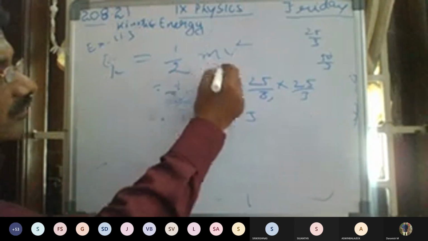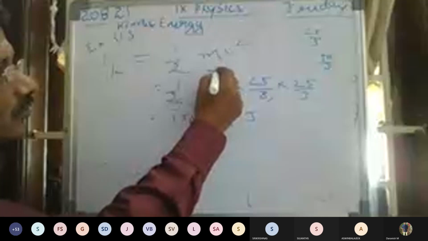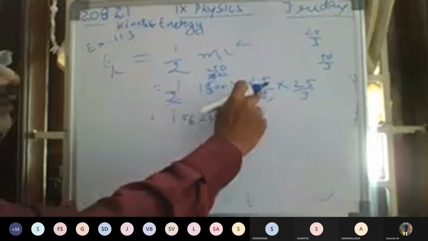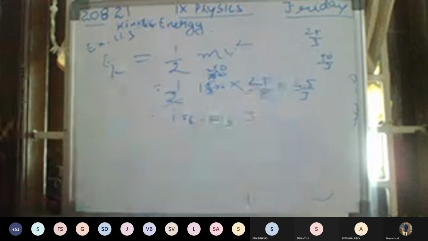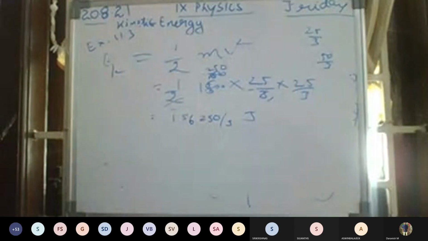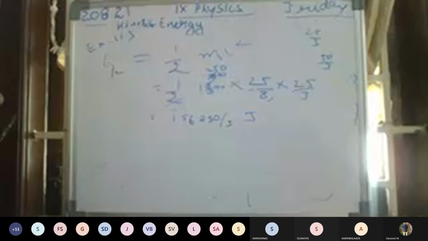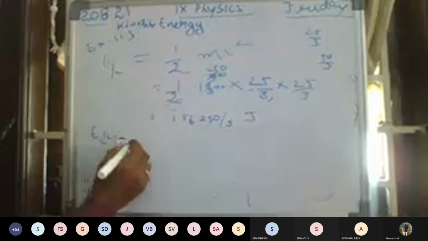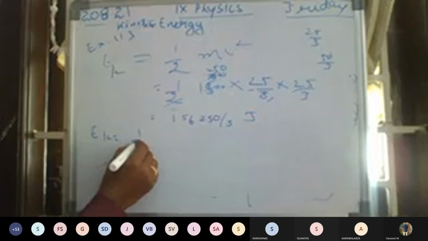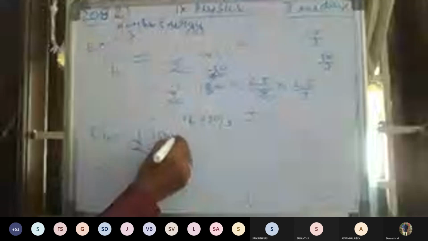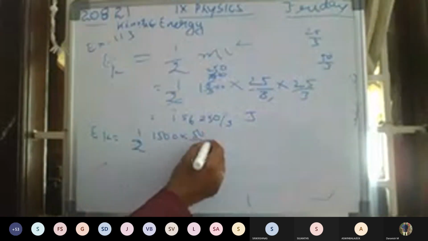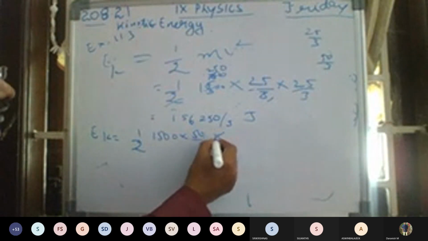Okay, 1 2 3 are 6. 250, 2 into 25. 25 into 25 into 25. 1,56,250 joules. Now EK is equal to half into mass, same mass, 1500 into 50 by 3 into 50 by 3.